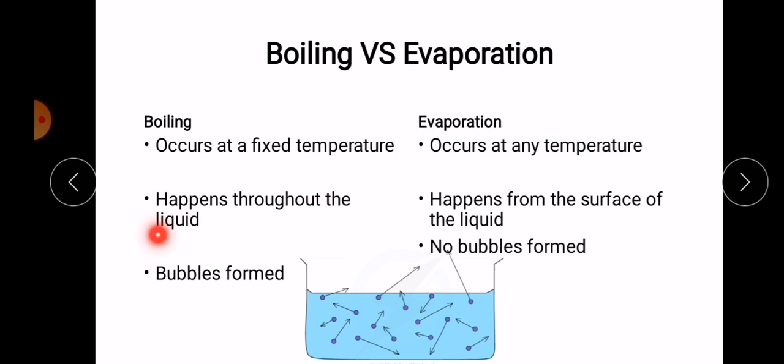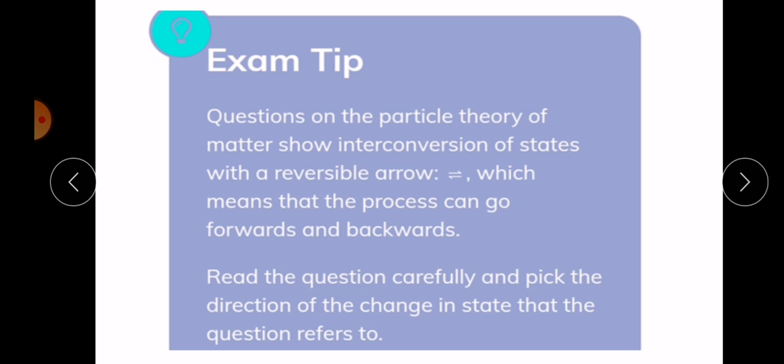Boiling happens throughout the liquid, so some gases come from within, while evaporation occurs only at the surface of the liquid. During boiling, bubbles form. These bubbles are the gas that comes from within the liquid. In evaporation, no bubbles form.